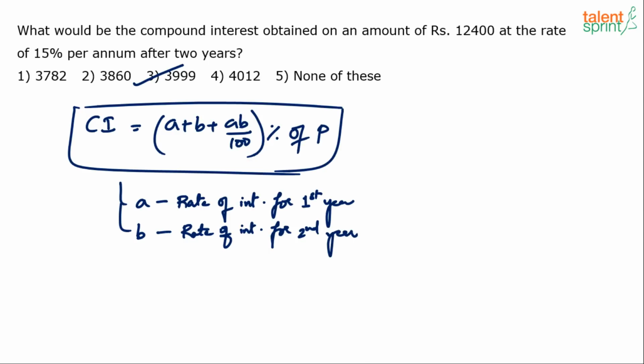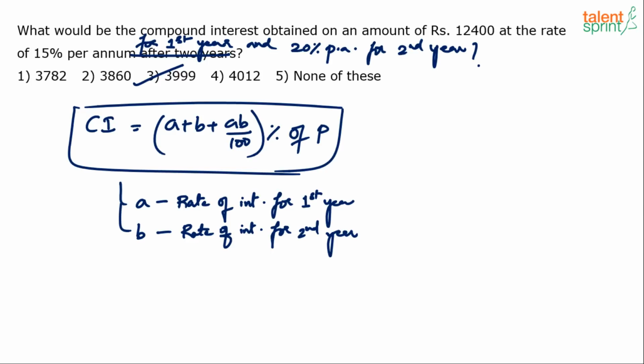He says, what would be the compound interest on a particular amount where the rate of interest for the first year is 15% and for the second year it is 20%. Instead of the same rate for 2 years, the rate of interest is 15% per annum for the first year, right? And 20% per annum for the second year. Do you have to remember a new formula? No. The same formula is applicable, right?